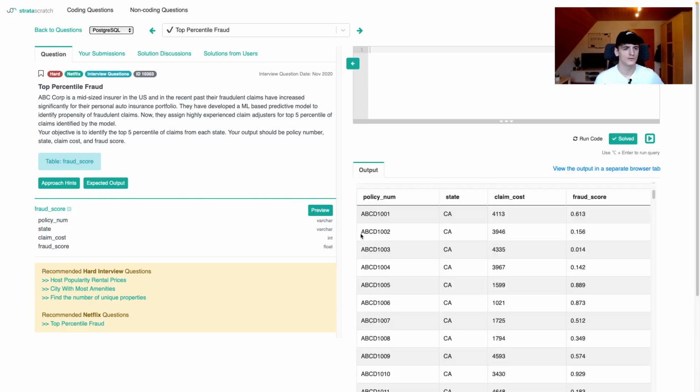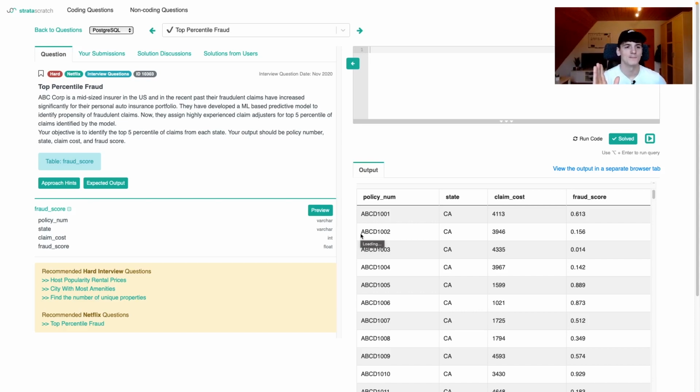So if we preview the fraud score table, it just has 4 columns: policy number, state, which is important, claim cost, and fraud score. So fraud score is what the ML model came up with. State is what we need to group by. And I think these are the most important things. We should still output all 4 of these, just filter it to the top 5% of each state pretty much.